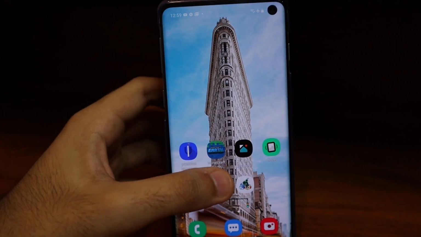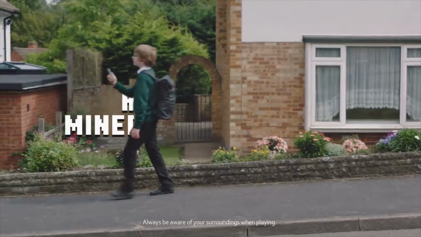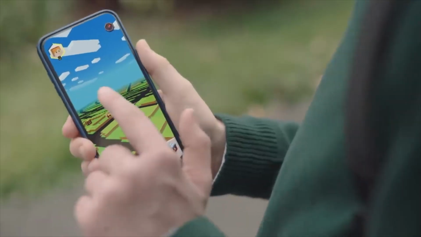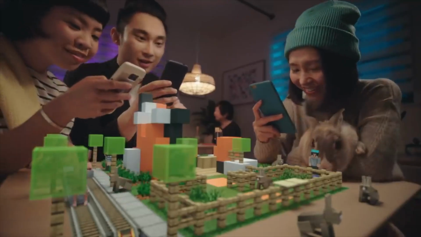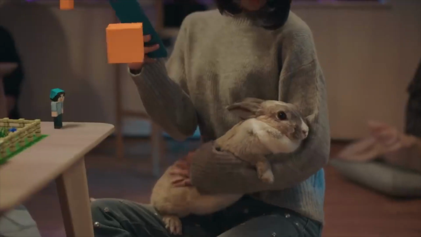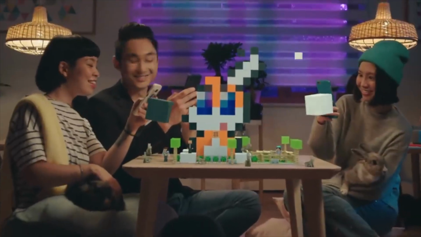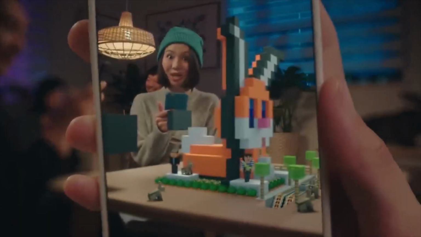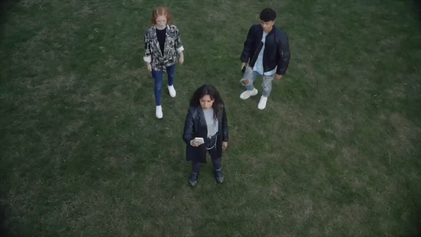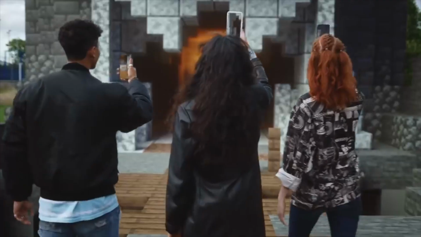Now, the next app is called Minecraft Earth. And Minecraft Earth is by the same people as Minecraft. Once you click on Let's Play, you can essentially create your own world with augmented reality in the real world. So you can add blocks, you can destroy blocks, you can actually travel back and forth to create your own room of Minecraft Earth. You can do it both outdoors or indoors depending on what you like. I think this is a huge step towards using augmented reality in the right direction.